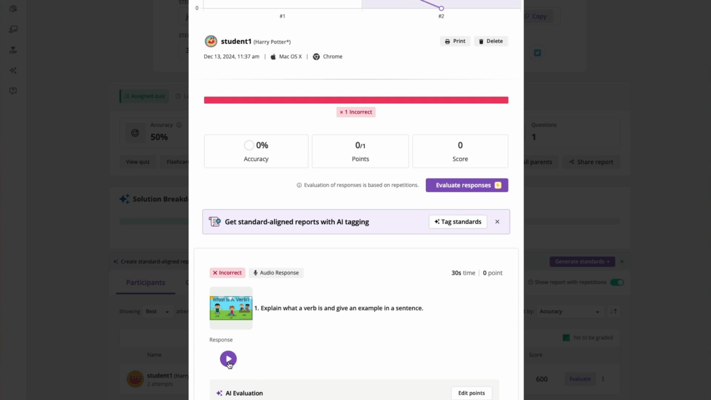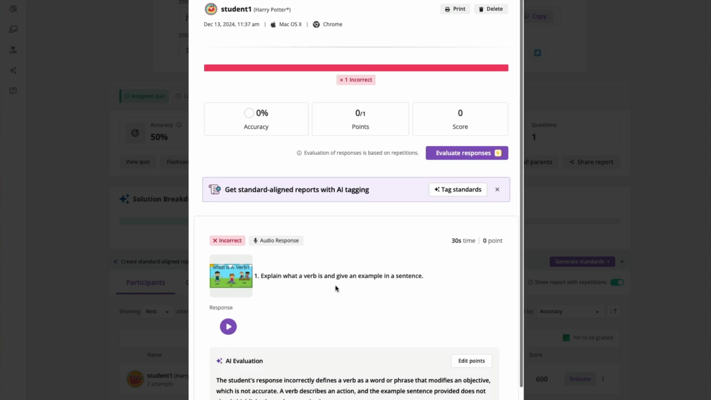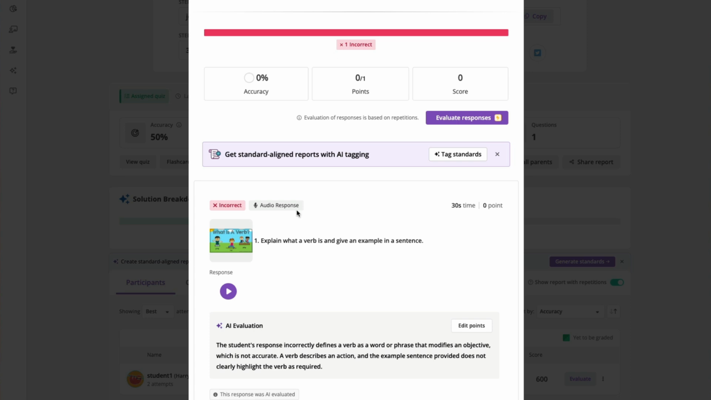Now, what's interesting about this response is even though it still used a verb, as in jumped, the student gave a description of an adverb, and they used the word carefully as the adverb for jumped. So if we now have a look, not only did it mark it as incorrect, but the AI was even smart enough to realize this.